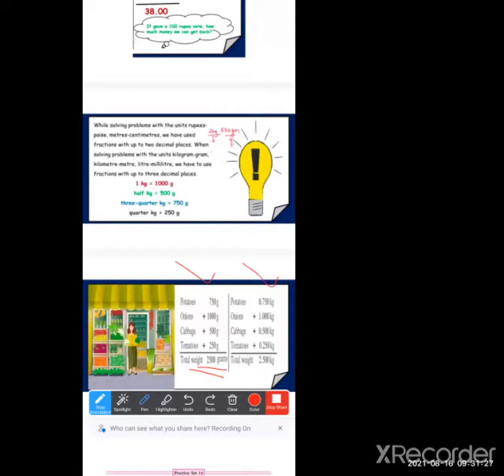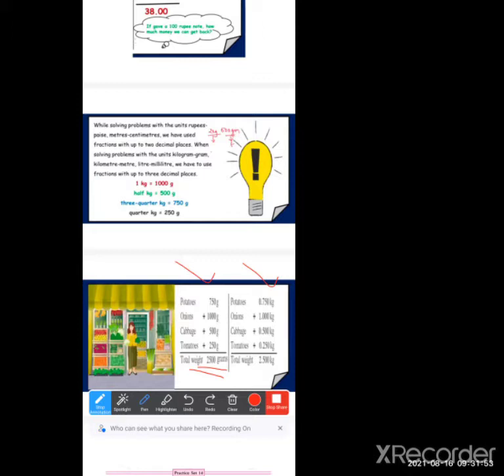Now if it is above 1,000 grams, it will become 1 kilogram point something. यानी कि अगर 1,000 के ऊपर जाता है तो 1,000 हमारा 1 kg हो जाता है। लेकिन 1,000 के अंदर रहता है तो उसको हम ग्राम में ही कन्वर्ट कर सकते हैं, उसको हम केजी में कन्वर्ट नहीं कर सकते। Why? Because it doesn't convert into kg, it is not having the weight of 1 kg, it is having the weight of grams only.